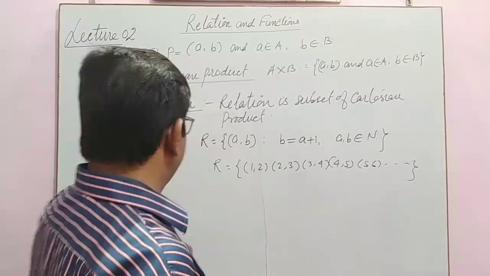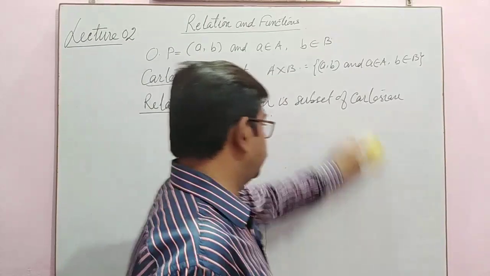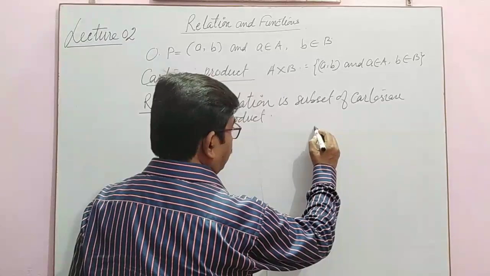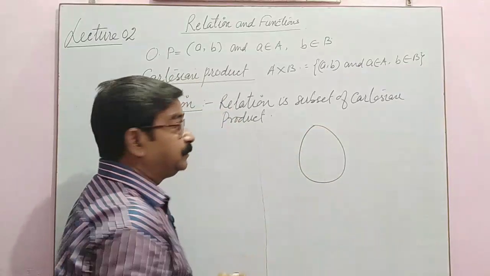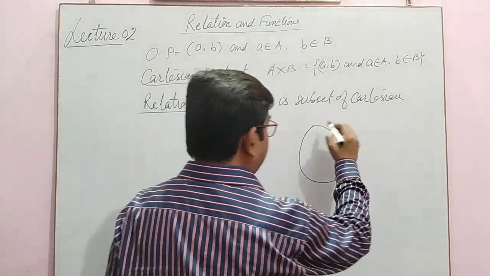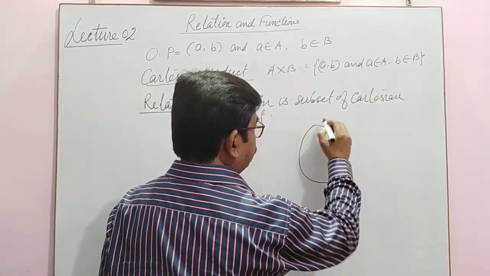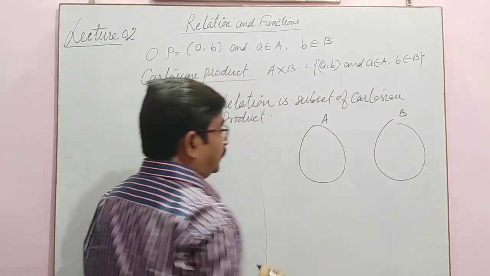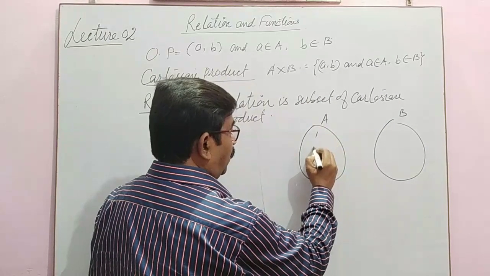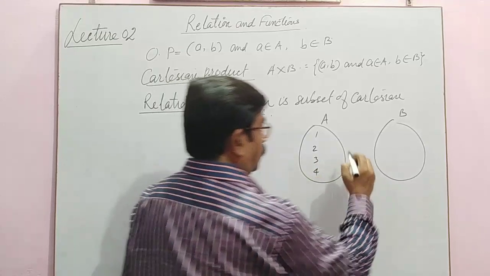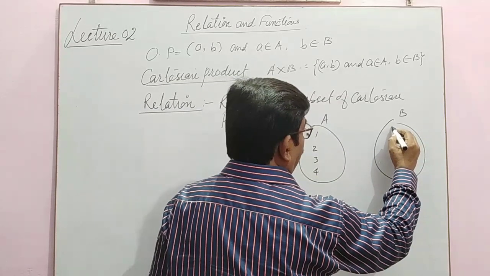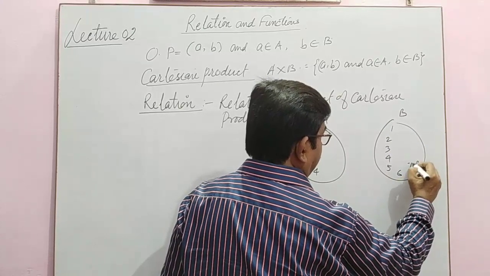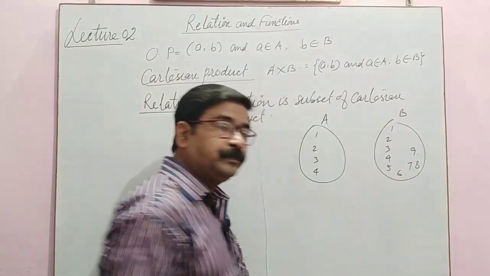I am giving an example. See, I am writing: let A be a set and B be another set. Its elements are 1, 2, 3, 4 for A, and for B we have 1, 2, 3, 4, 5, 6, 7, 8, 9 and so on.